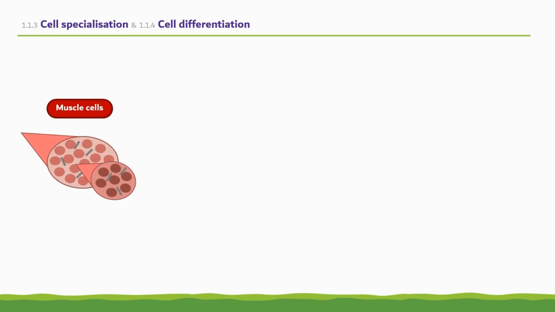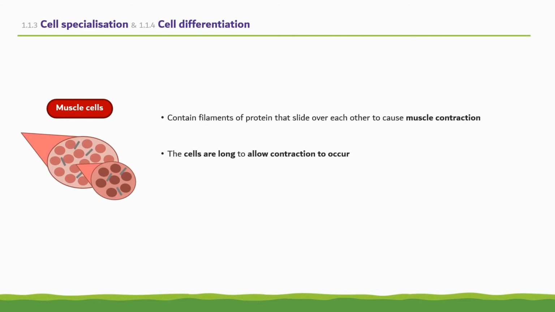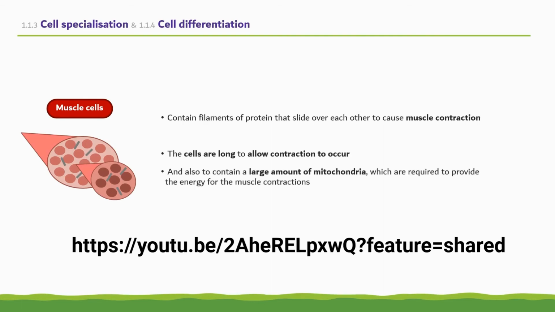Another specialized animal cell are muscle cells. They contain filaments of protein that slide over each other to cause muscle contraction. The cells are long to allow contraction to occur, and also to enable them to contain a large number of mitochondria, which are required to provide the energy for the muscle contractions.